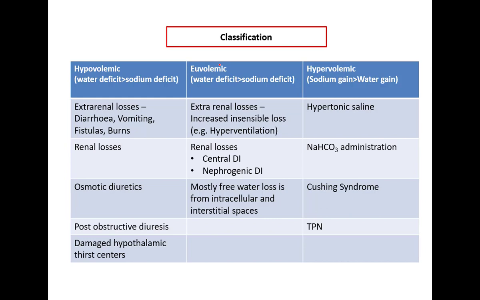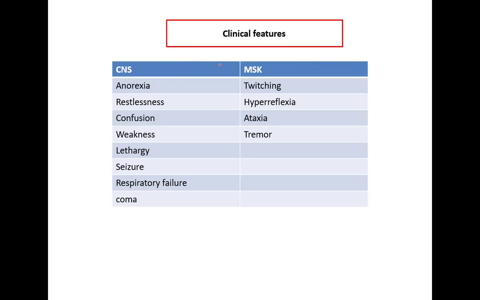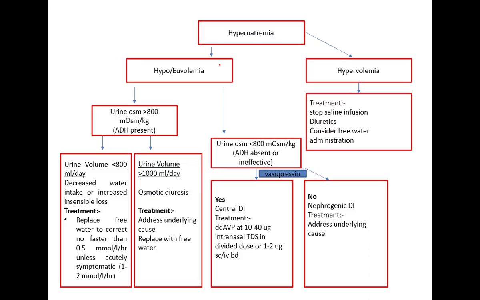On the basis of volemic condition, they are further classified into hypovolemic, euvolemic, or hypervolemic. If the patient is hypovolemic, then the patient has loss of water from a renal source, an external source, or there are osmotic diuretics. If there is an excessive amount of glucose in the blood, there is osmotic diuresis. The euvolemic condition is mainly seen in central DI and nephrogenic DI. These are the non-specific symptoms of hypernatremia, CNS symptoms or musculoskeletal symptoms.